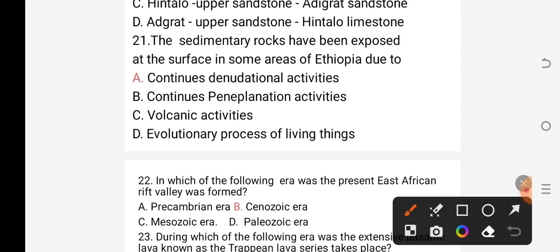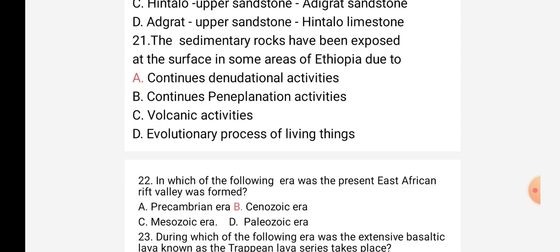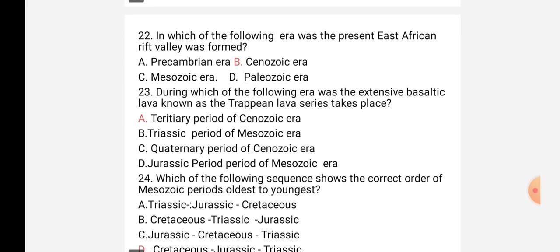Due to the continuous denudational activities, sedimentary rocks have been exposed on the surface of the earth in Ethiopia. As a result, the answer for this question is A. Good. Question number 22.